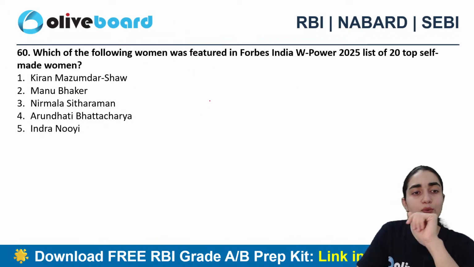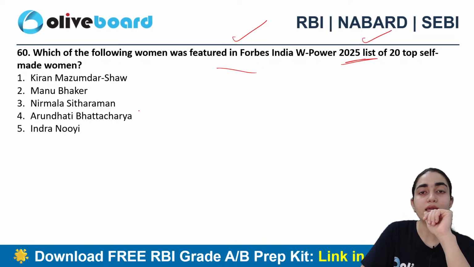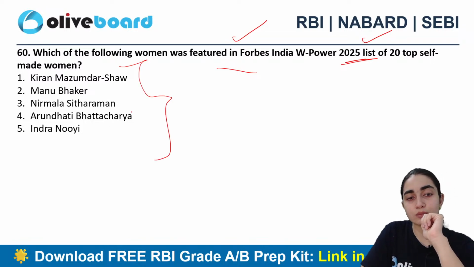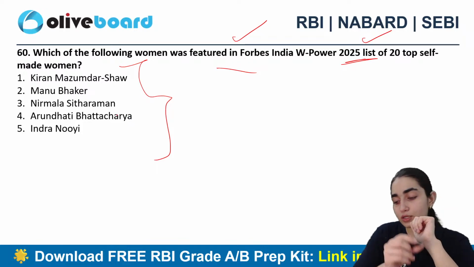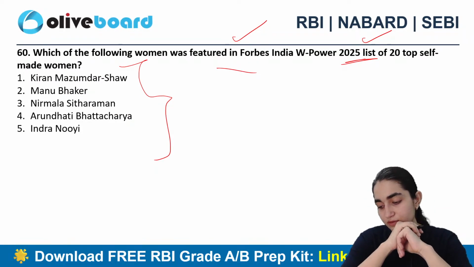Good. Next question says, which of the following women are featured in the Forbes India W Power 2025 list of top 20 self-made women? Is it Kiran? Is it Manu Bhaker? Is it Nirmala Sitharaman, Arundhati, or Indra Nooyi? Which one is the correct answer? Which one is the correct answer here?